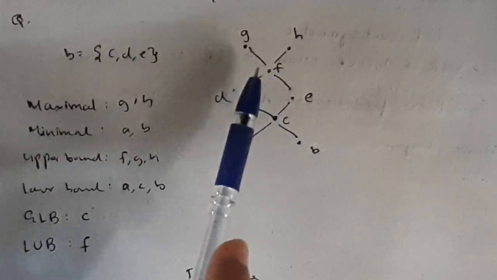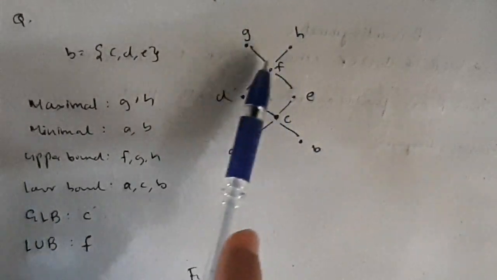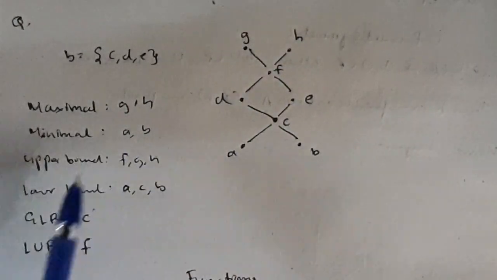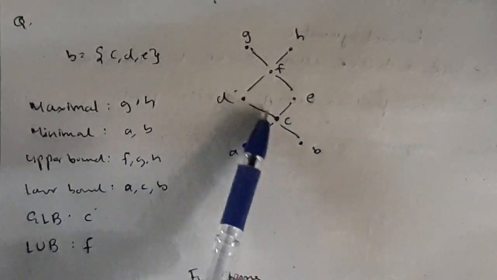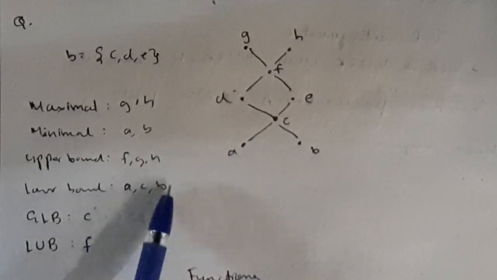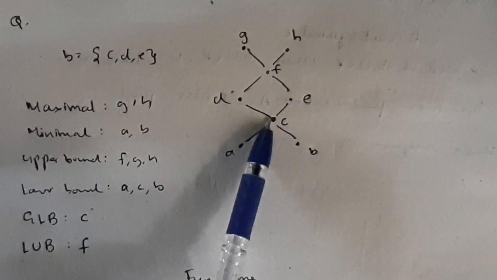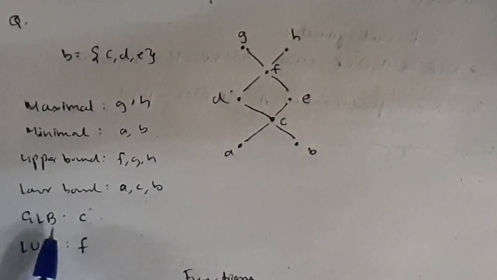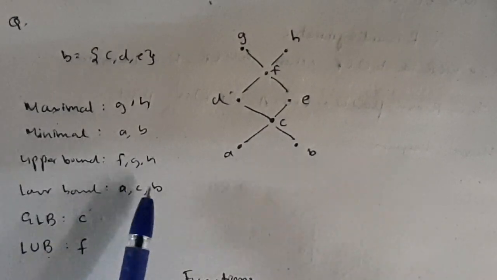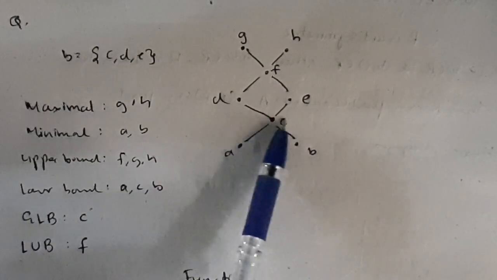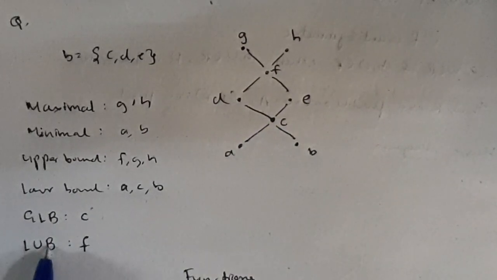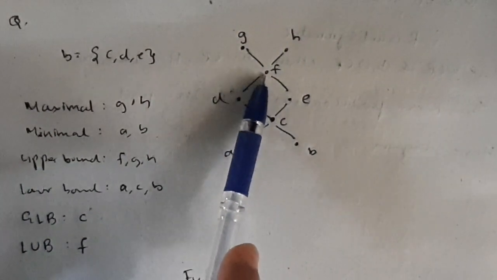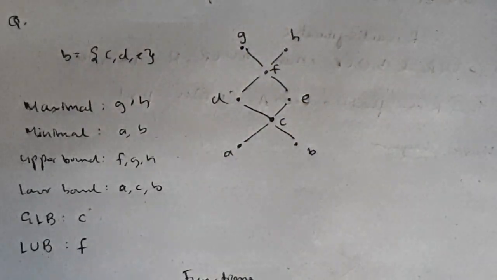Now see the elements C, D and E. The elements connected with all of these in the upper region are known as the upper bound. F, G and H are the upper bound. Similarly the lower bound for C, D and E is A comma C comma B. C is also included because it is also connected with the lower bounds of these three elements. Now GLB means greatest lower bound. In this A, C and B, which is the greatest element, the most top element? C. Then lowest upper bound: in the upper bounds, which is the most lowest element? F. So that will be the lowest upper bound.